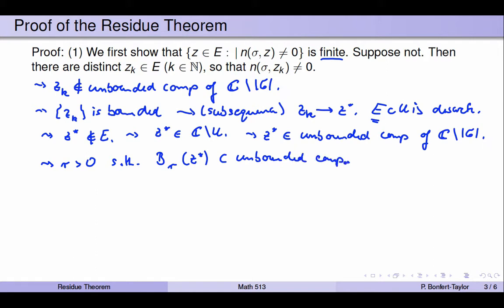But that means, remember these zk's, they are converging to z star. And so eventually they have to be in this little neighborhood around z star. And so eventually zk has to be contained in the unbounded component.